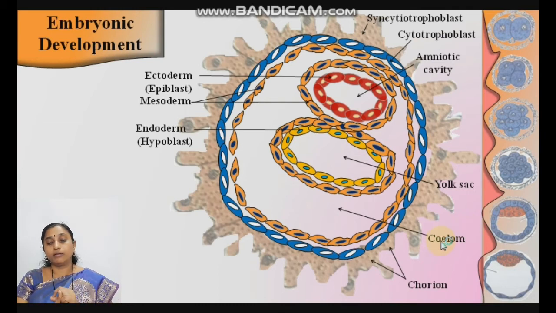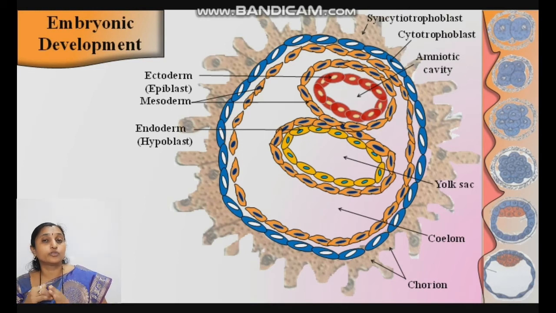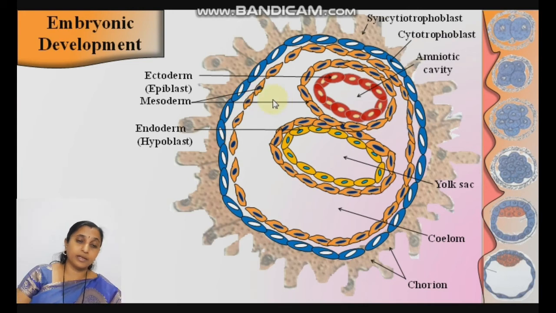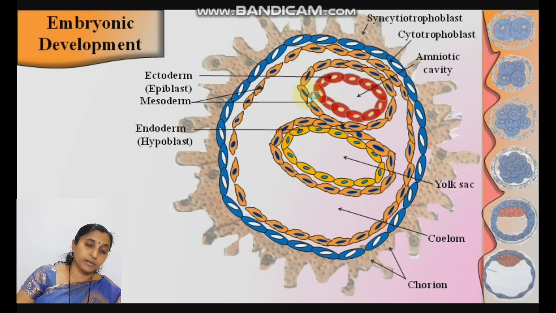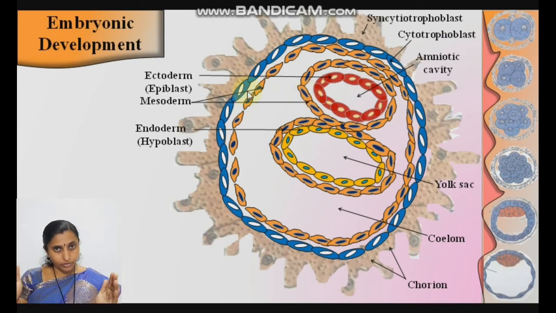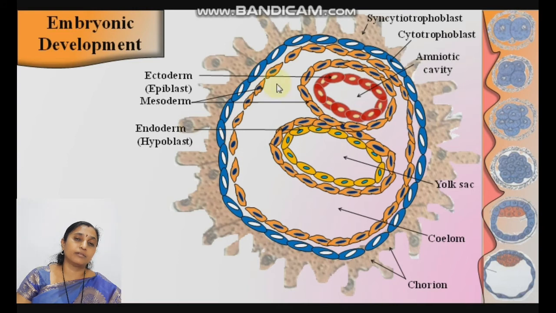We studied the coelom in the animal kingdom in 11th standard: acoelomate, pseudocoelomate, coelomate animals, those animals which contain the coelom, a true body cavity. What is the meaning of true body cavity? There are three germ layers, no doubt. When a cavity filled with coelomic fluid is present between the outer mesoderm and inner mesoderm, next to the ectoderm and endoderm, it is a true body cavity. Such an arrangement is found in coelomate animals.